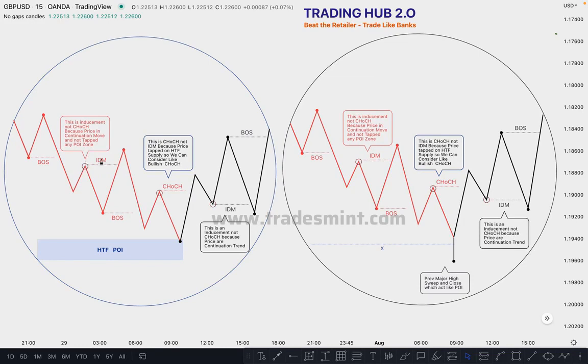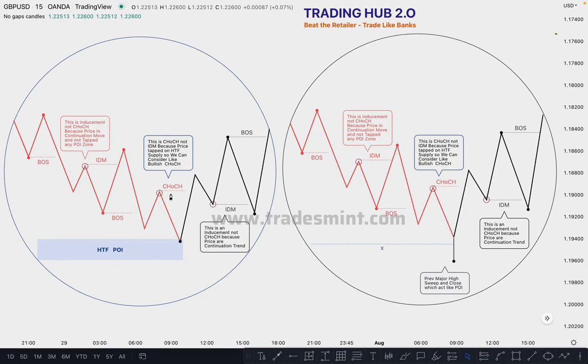And the same thing happens here, the market ignores the inducement and pushes downside, then pushes to the upside, a little pullback to the upside, and again pushes downside. In this case this is not inducement. Why? Because the market tapped on this higher time frame POI, it means now we can see some reversal to the upside. That's why we mark this as a change of character.